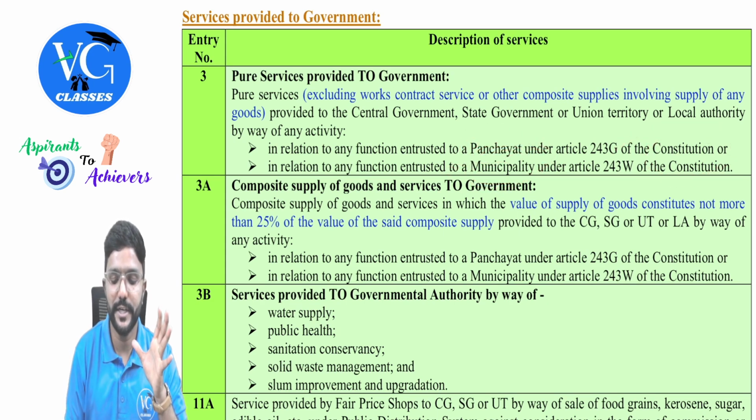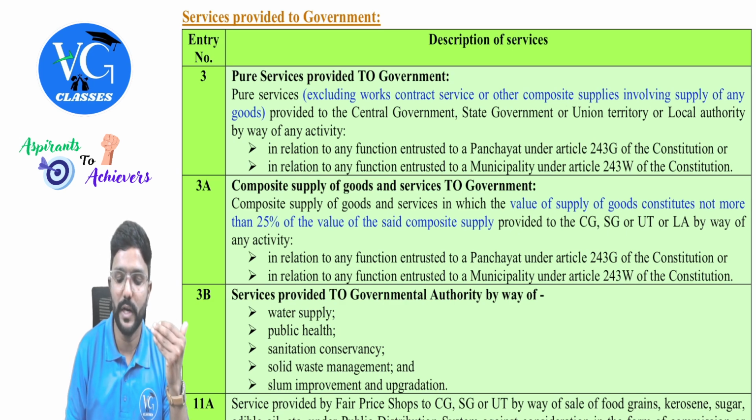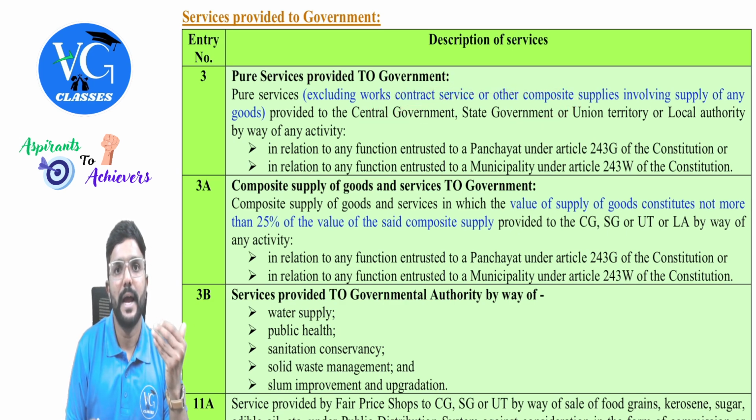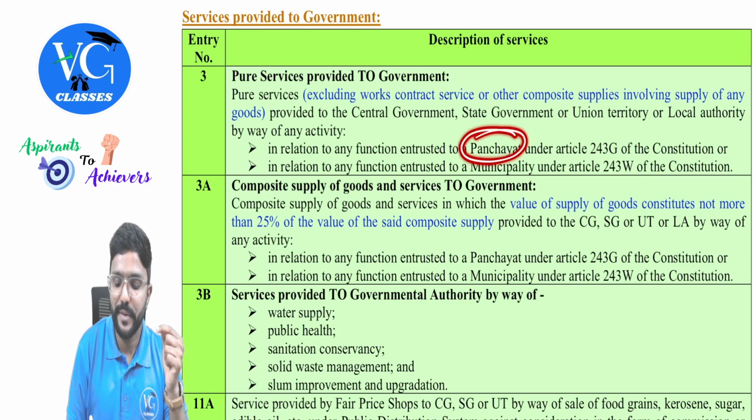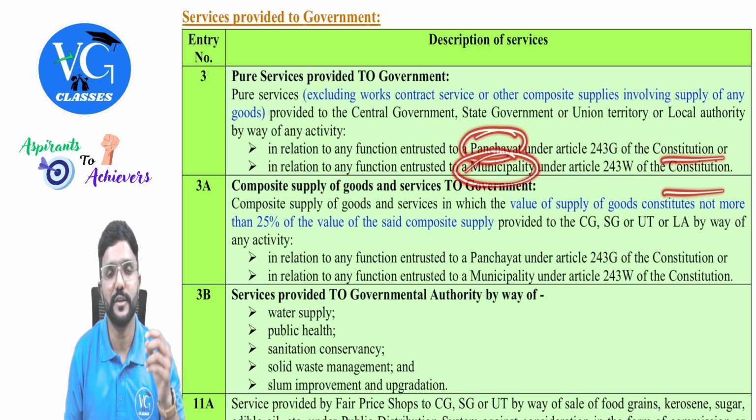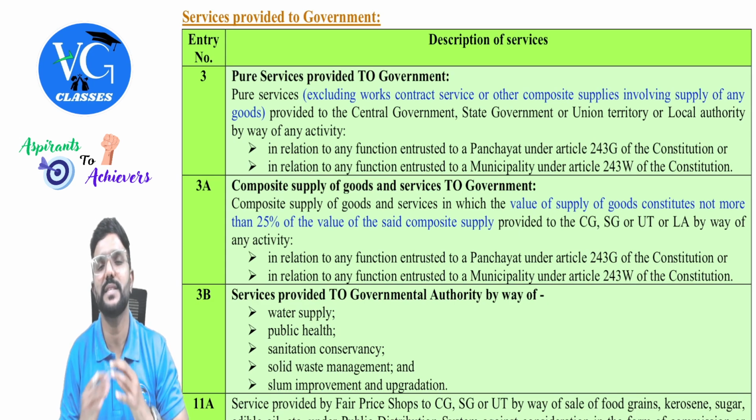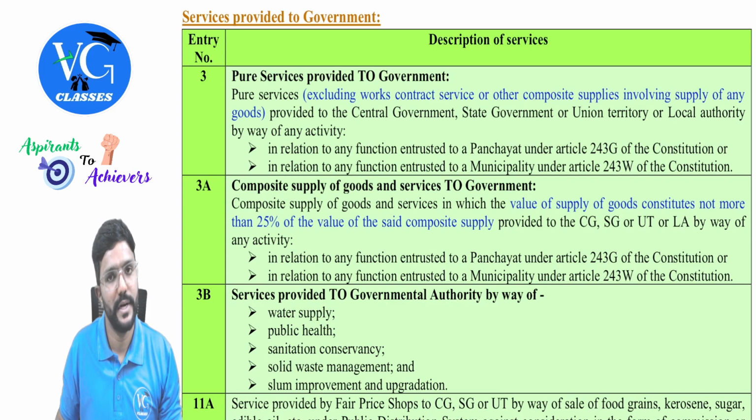So assume the state government or central government has given me this contract. Whatever services I am providing to the government as per the work which is to be done by panchayat or municipality as per the constitution, for my services, assume I am charging totally 20 lakh. It is exempt from GST.